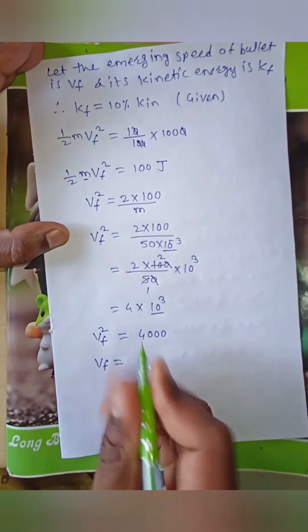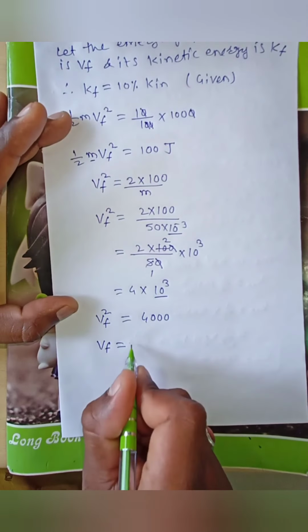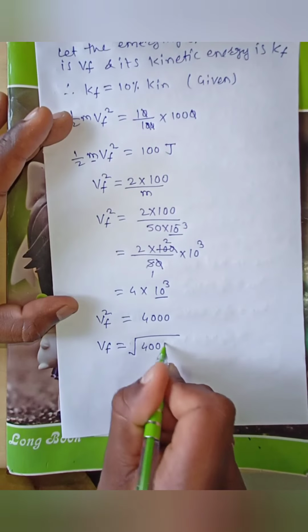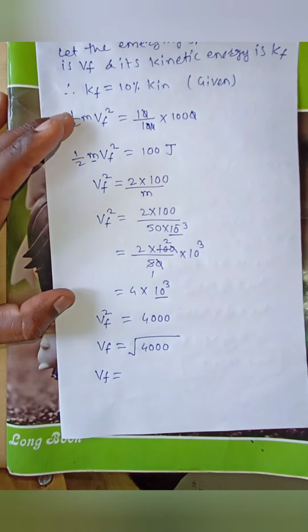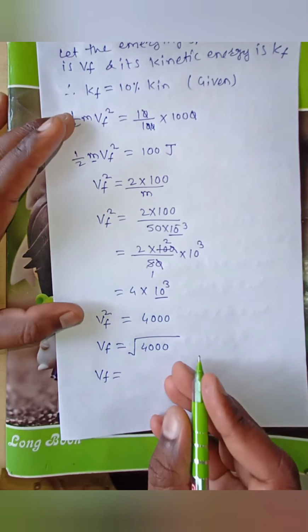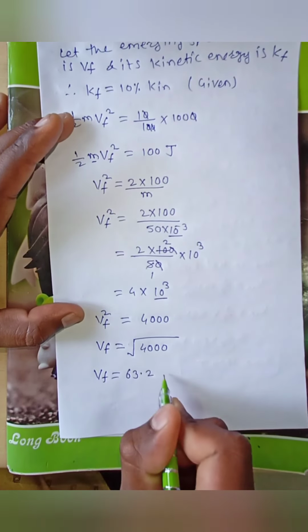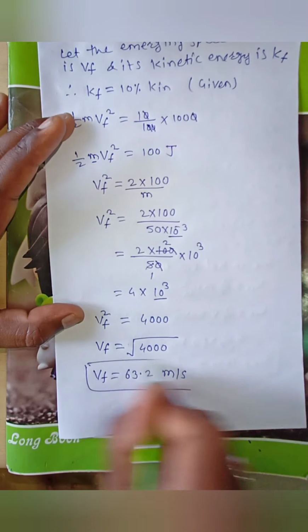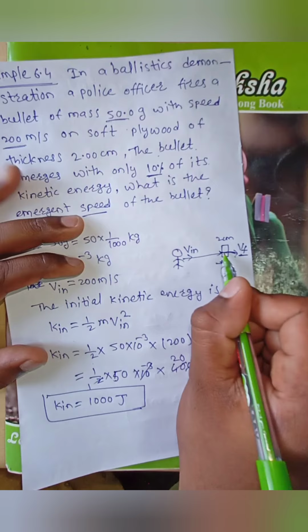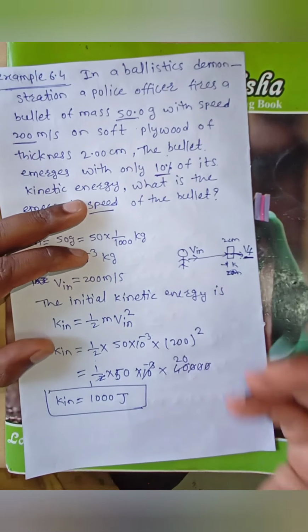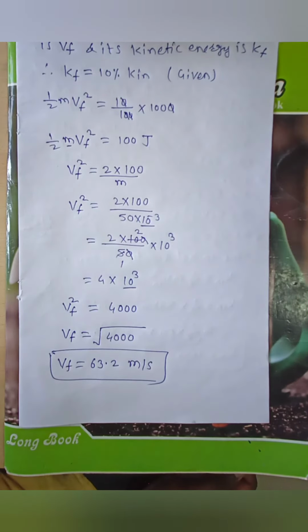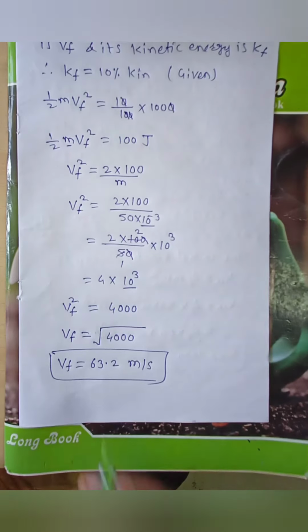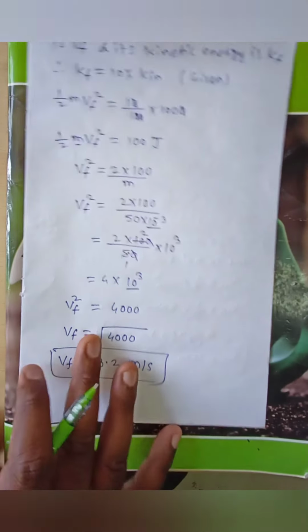Therefore, taking square root on both sides, final velocity is equal to under root 4000. You have to find out what the under root 4000 value is. Under root 4000 value is 63.2 meter per second. Means when the bullet is emerging out from this plywood, its speed is 63.2 meter per second. After its emerging also, its speed is 63.2 meter per second.